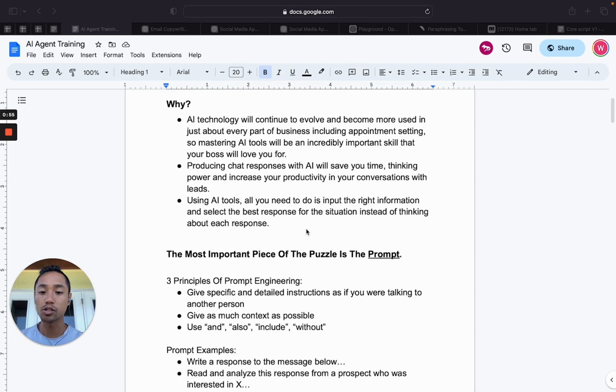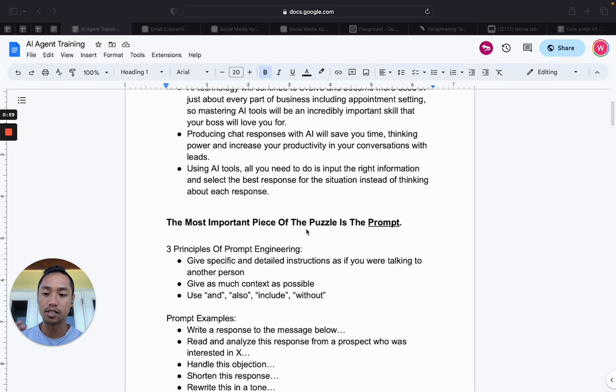Now, the most important piece of the puzzle is the prompt. The prompt is the instructions, or what we're doing to get the responses that we want from the AI. There are three main principles of prompt engineering that I want you to always keep in mind as you are using the AI to generate your responses.